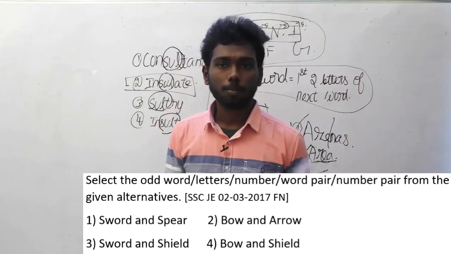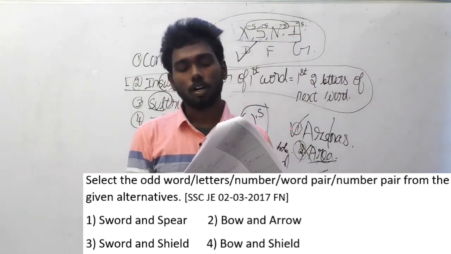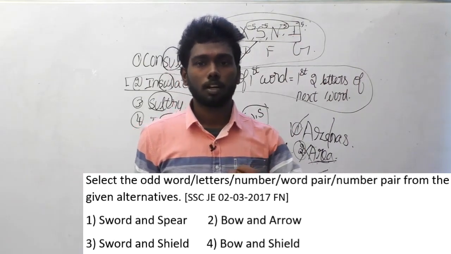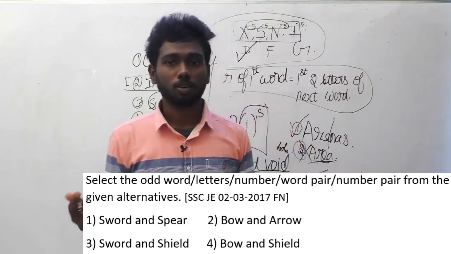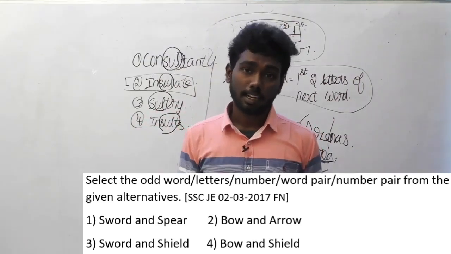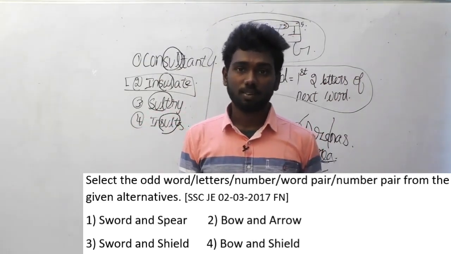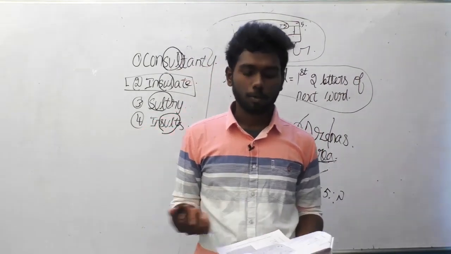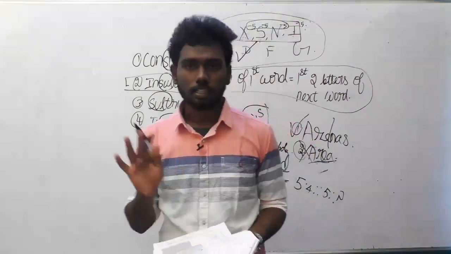Bow and arrow, obviously a combo. Sword and shield: you use a shield for protection and a sword for attacking, so this is also a pair. Bow and shield, guess it, guys. Can anybody use a bow and a shield for attacking or protecting? Is that a correct pair? No, obviously it is not a pair. So that is the odd option.